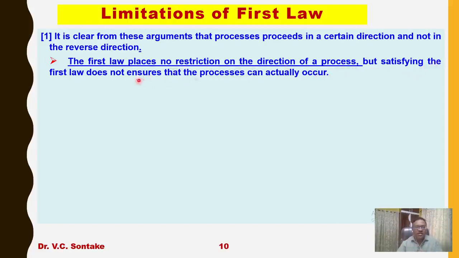But satisfying the first law does not ensure that the processes can actually occur. Just now we have seen, according to the first law, water can fall from high level to low level and low level to high level, because in both directions energy conversion is taking place. The first law is being satisfied. So it places no restrictions on the direction of the process to occur.